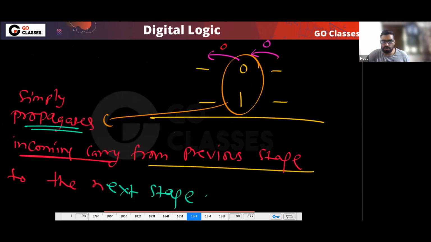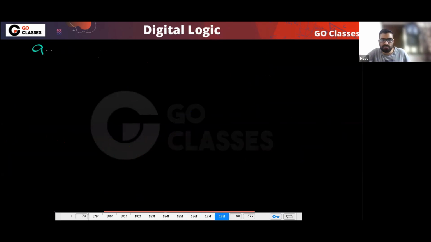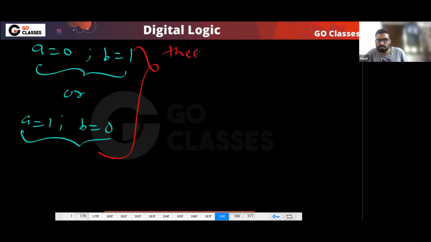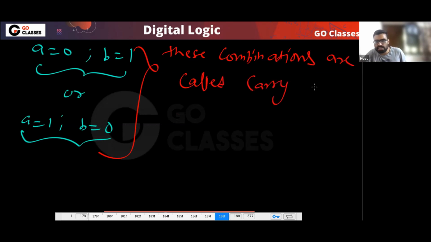Similarly, you can notice when A equal to 0, B equal to 1, or when A equal to 1, B equal to 0. In these two situations, what will happen? Tell me, these combinations are called what? These combinations are called carry propagator. They don't generate anything, they are carry propagator, because they will not generate, they will propagate.